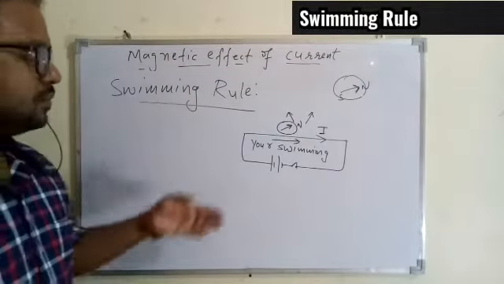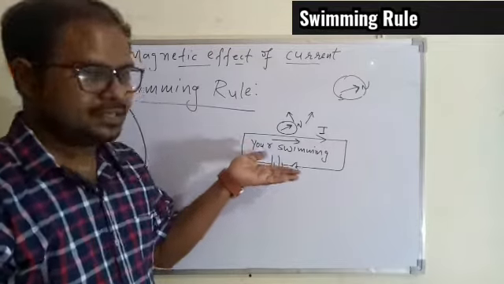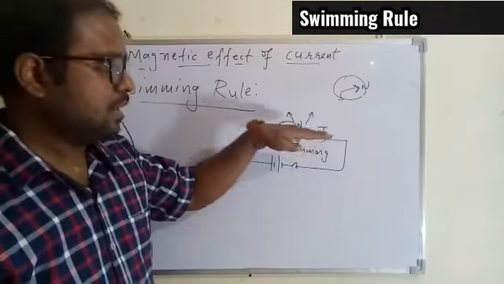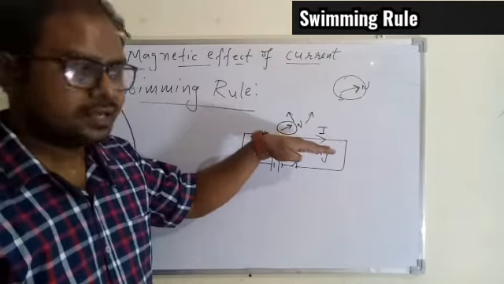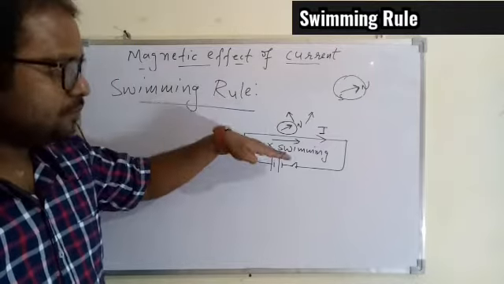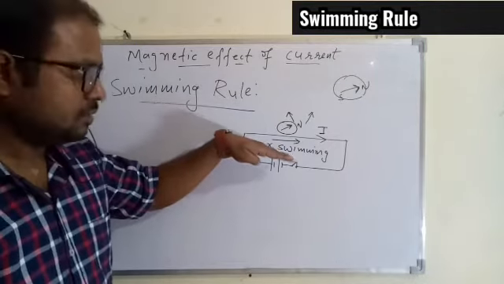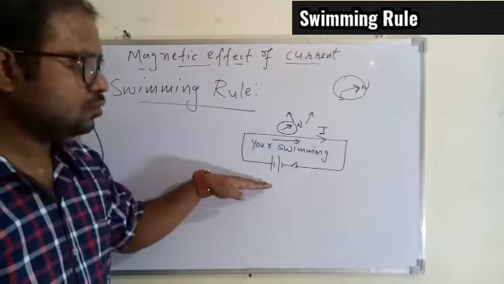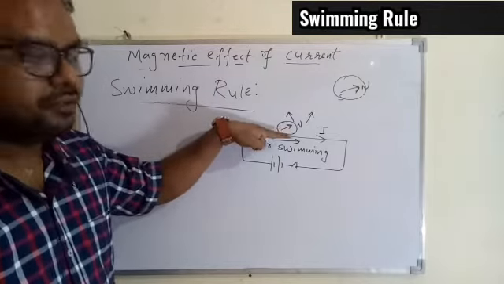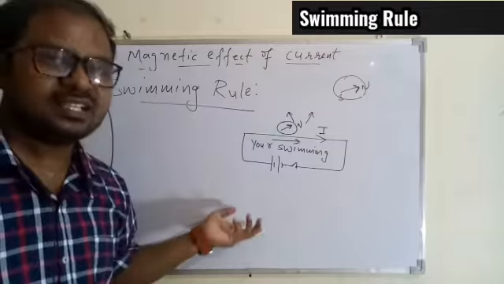I'm repeating again. The rule is you have to imagine that you are swimming along the direction of the current, and when you are swimming along the direction of the current, your left and right you know. So if a needle is placed nearby the conductor, and the current is flowing through this conductor, then according to this rule, the north pole of this needle will deflect towards your left hand side.